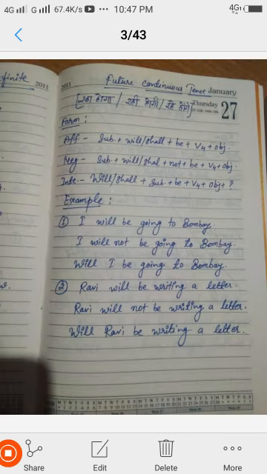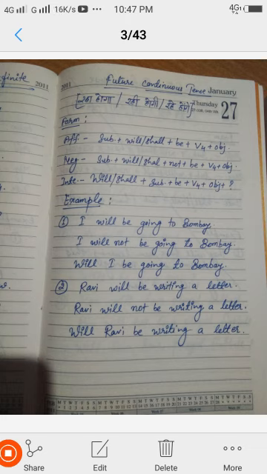Okay, now the future continuous tense, like raha hoga, rahi hogi, that type of sentences in Hindi. Here the formula for affirmative is subject plus will or shall plus be plus fourth form, that means first form plus ing, plus object.